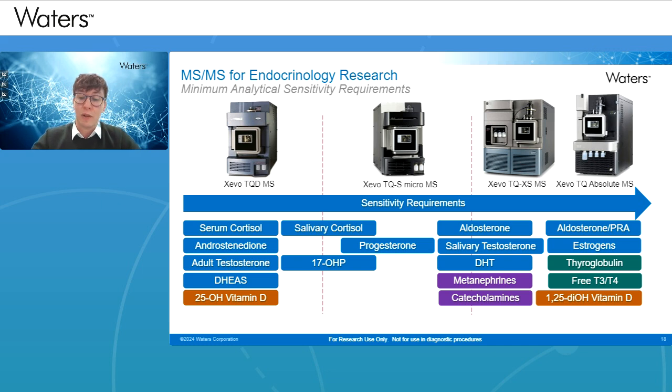In this, we also have the thyroglobulin. On the right-hand side, you can see there that it's underneath the TQ Absolute MS, and it will work perfectly well on TQ XS system as well for this application. We haven't tested on the Xevo TQS Micro for those who are interested in that. But this slide just effectively gives you an idea of what performance or what system you need in order to obtain the performance for the assay.